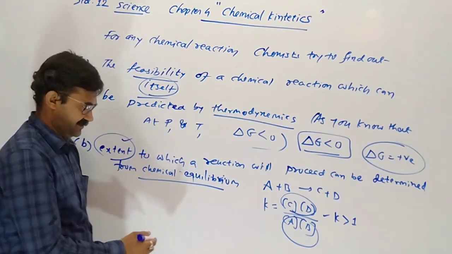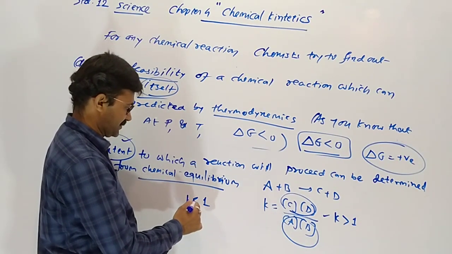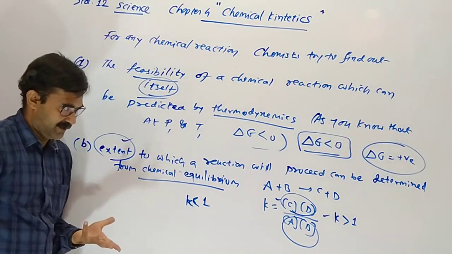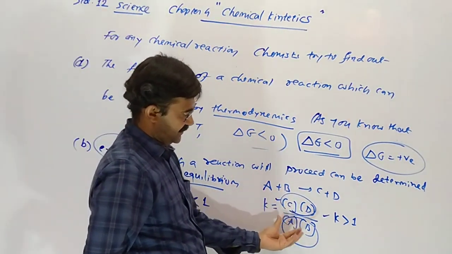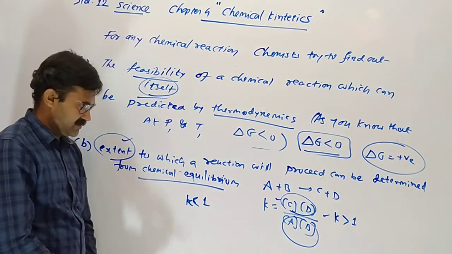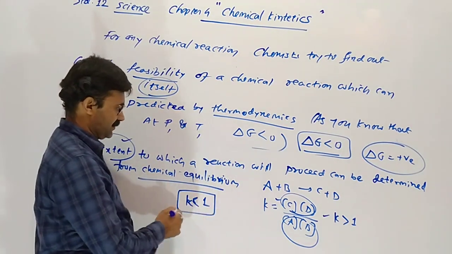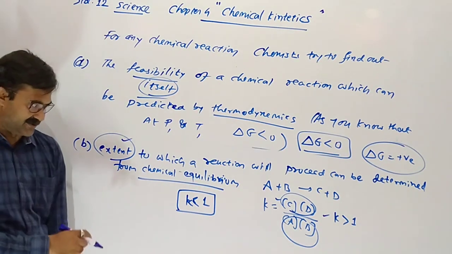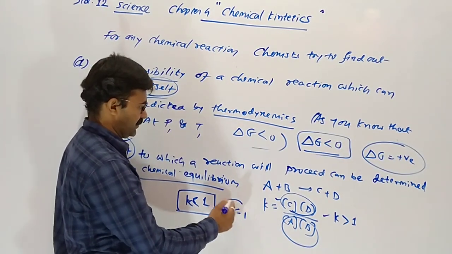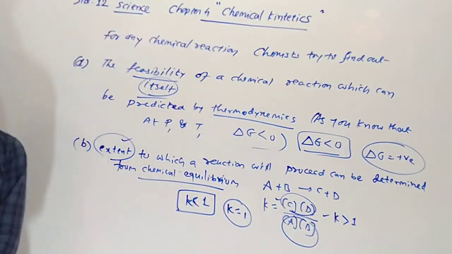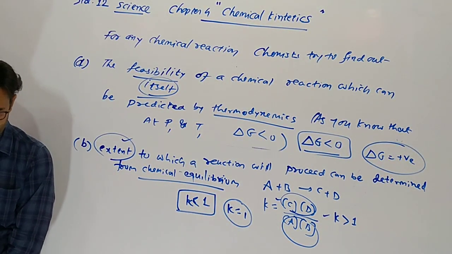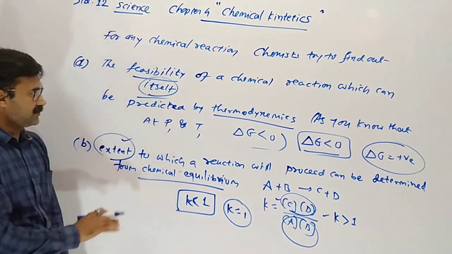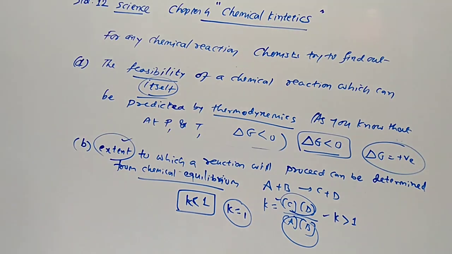This is extent. If K is less than 1, it means the upper part is low and the lower part is high. It means product is less and reactant is high. So in this case K is less than 1, and the reaction occurs in the backward direction. And K equal to 1 means product and reactant are the same. Now both questions we can derive by thermodynamics.